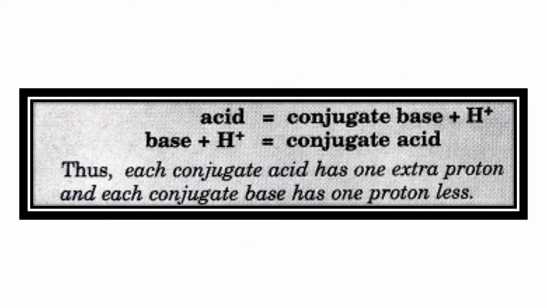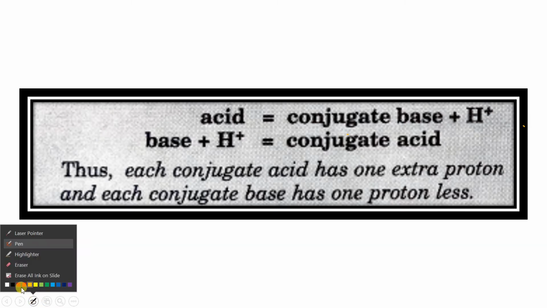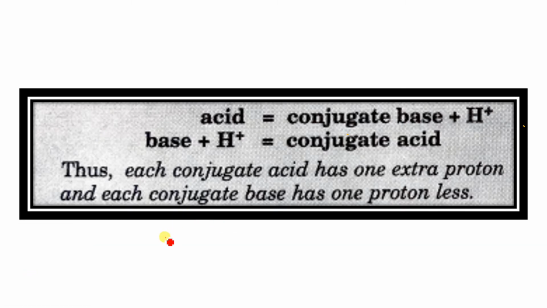So what I have told you, it is written here: acid is equal to conjugate base plus H plus. Just suppose that I am asking a question: find the conjugate base of HSO4 minus. That means what I am asking is the conjugate base.